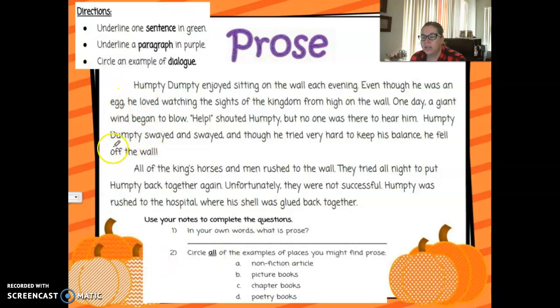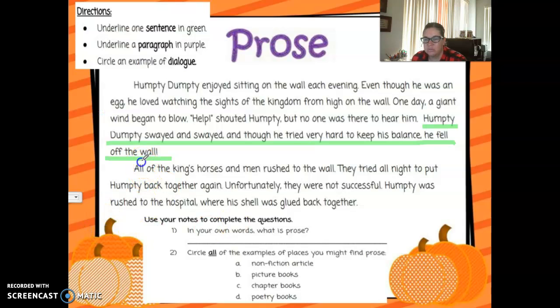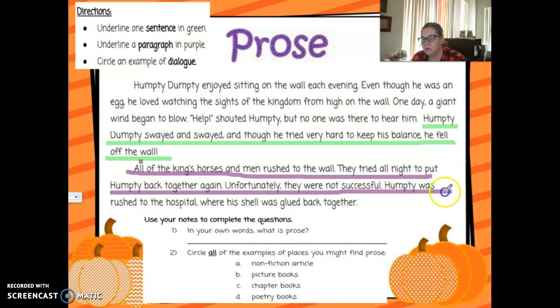Okay, let's underline a sentence in green. So I'll just underline, here's a sentence. It starts over here. I need to underline a paragraph in purple. I think I'm going to underline a whole paragraph. Okay, I can do that. Here's a whole paragraph. And then I need to circle an example of dialogue. Well, there's our speaking marks, right? Our quotation marks.